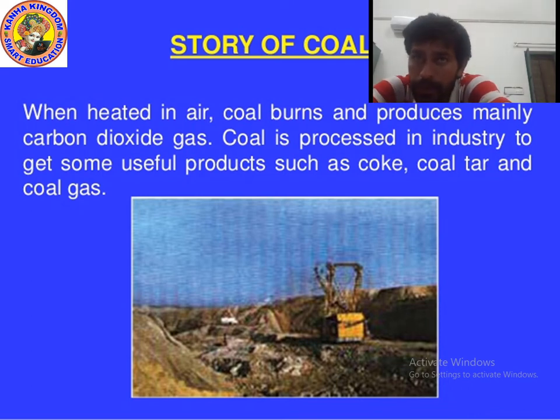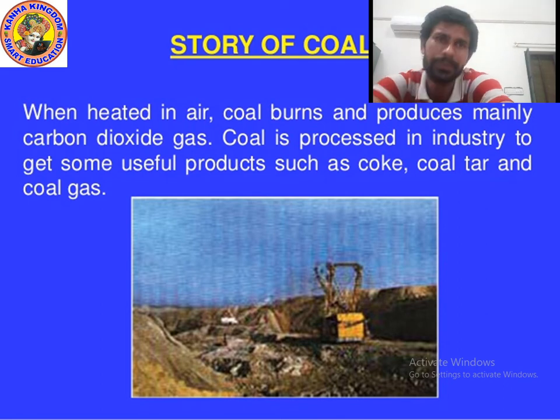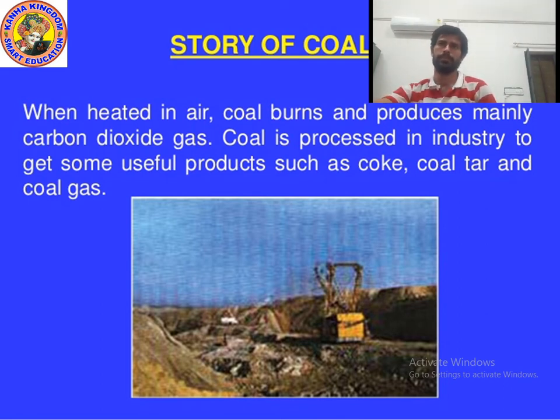So kids, when heated in air, coal burns and produces mainly carbon dioxide gas. Coal is processed in industry to get some useful products such as coke, coal tar, coal gas, not Colgate. I am saying coal gas, not Colgate. Now I am giving you 10 seconds, please write it down. So kids, I hope you understood.